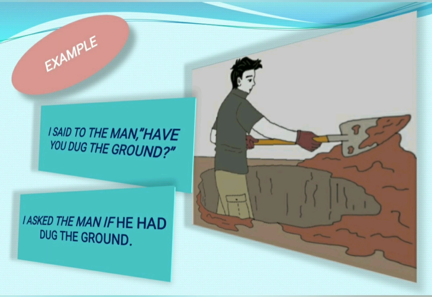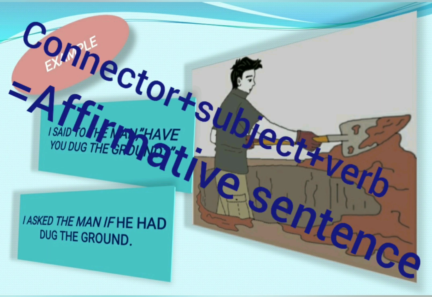For that, after the connector, you have to use the subject, because if we write the helping verb before the subject, it becomes a question. And we don't have to write a question. So, for making the sentence affirmative or declarative, you will have to write the subject first, and then after the subject, you may write the helping verb. In this way, your sentence will be converted into affirmative.